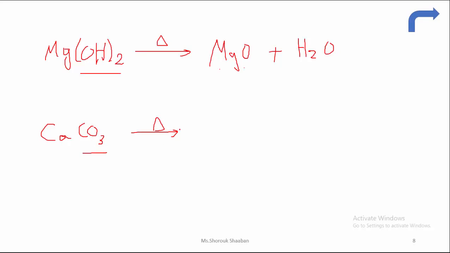So metal oxide means that I have calcium, which is the metal, and with it oxygen. So I get metal oxide. Plus, in case of carbonate, I get carbon dioxide, which is simply CO2. That's all. Okay? Now let's answer some questions together from the book.